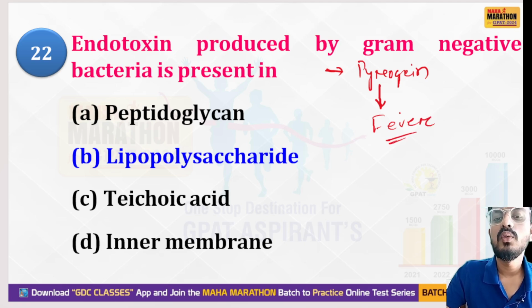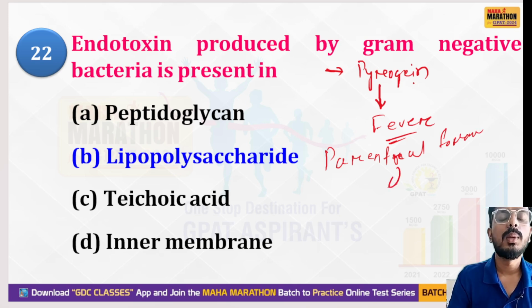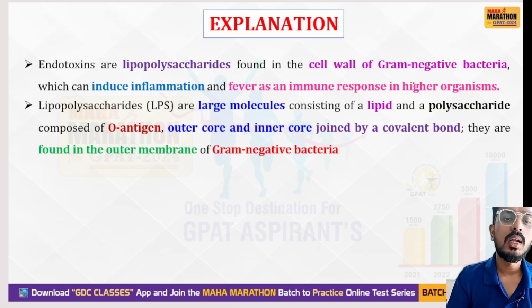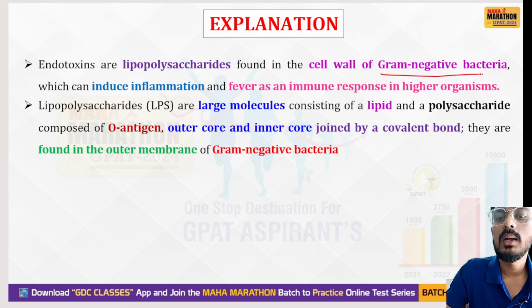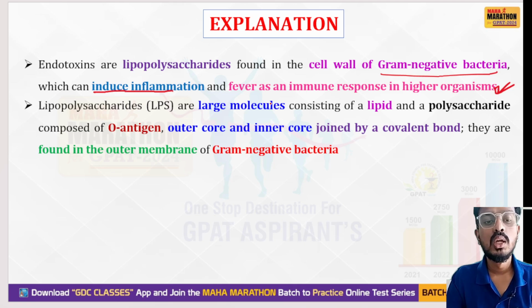That's why whenever we prepare any parenteral formulation, we always go for measurement of endotoxin. Endotoxins are the lipopolysaccharides found in the cell wall of gram-negative bacteria, which induce inflammation and fever as an immune response in higher organisms.